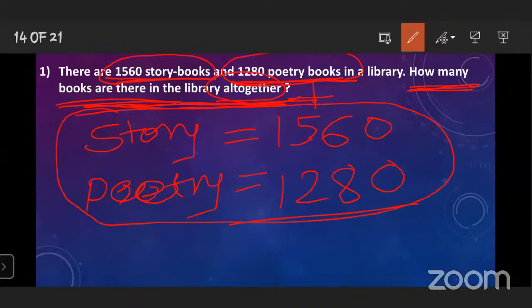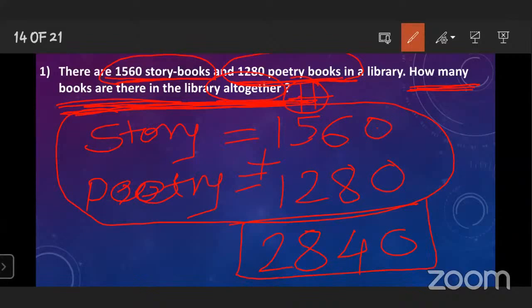We have to find out how many books are there in the library, means the total number of books. So which method should you use here? Addition. 0 plus 0, 0. 6 plus 8, 14. Write down 4 here, 1 carry over. 5 plus 2, 7, plus 1 carry over, 8. And 1 plus 1, 2. So this is the answer. The total number of books is 2,840.